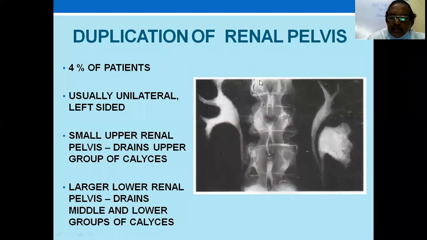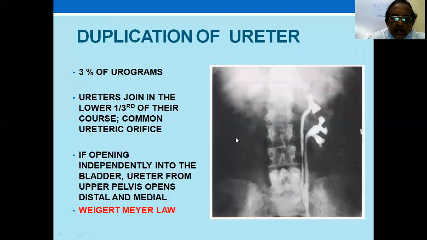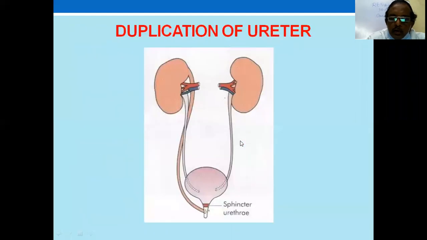Duplication of the renal pelvis is important when there is an ectopic ureter coming down and opening beyond the sphincter. This causes urinary incontinence in a female child who, in spite of passing urine normally, is having urinary leak. Then you have to investigate and find it out. You can put your doubts or any questions in the chat box. I'll try to answer that.